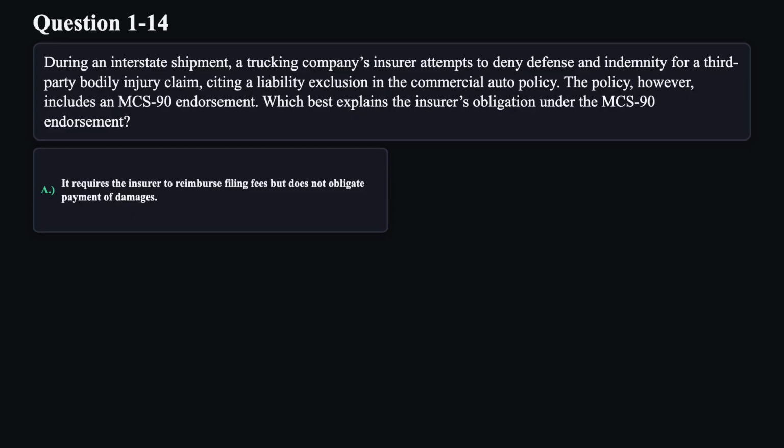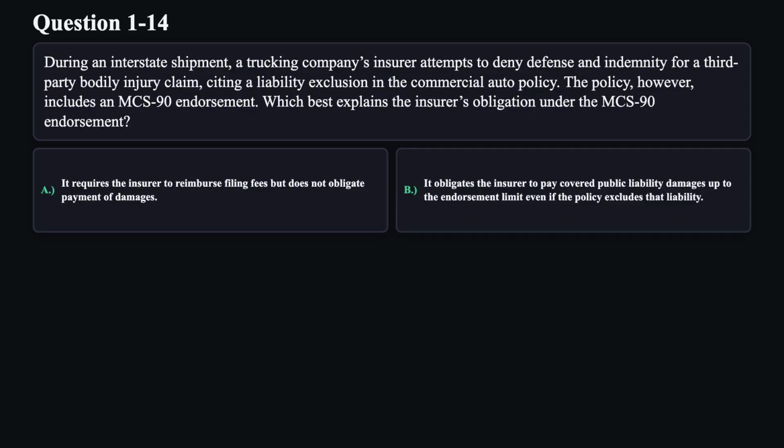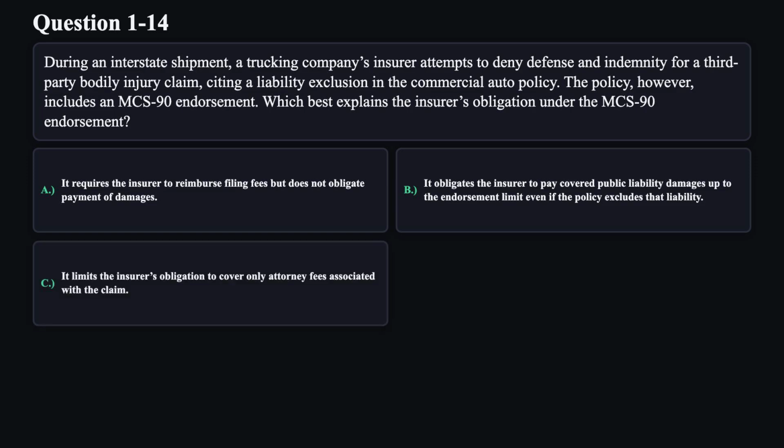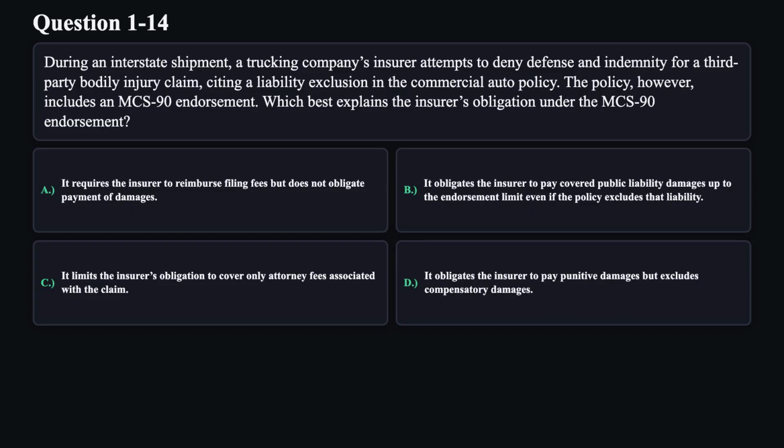A. It requires the insurer to reimburse filing fees but does not obligate payment of damages. B. It obligates the insurer to pay covered public liability damages up to the endorsement limit, even if the policy excludes that liability. C. It limits the insurer's obligation to cover only attorney fees associated with the claim. D. It obligates the insurer to pay punitive damages but excludes compensatory damages.